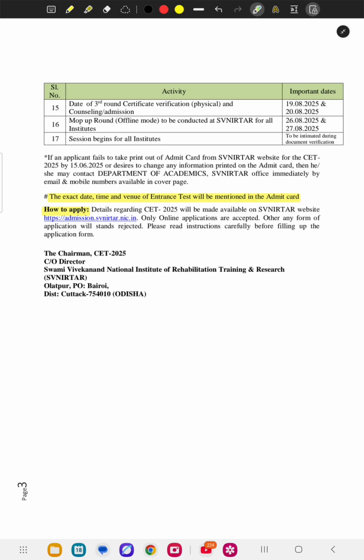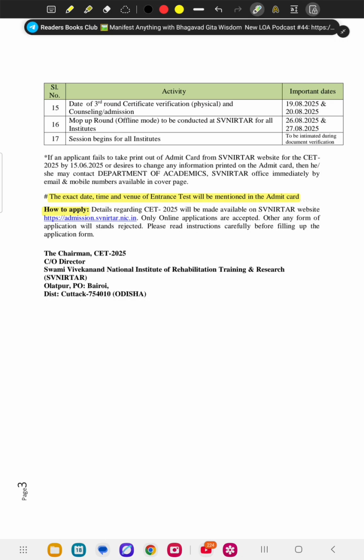And how to apply. For applying for CET 2025, you have to go to the SVNIRTAR website, that is here in the blue link. In this blue link you first log in with your name, email ID and phone number, and then you can proceed.